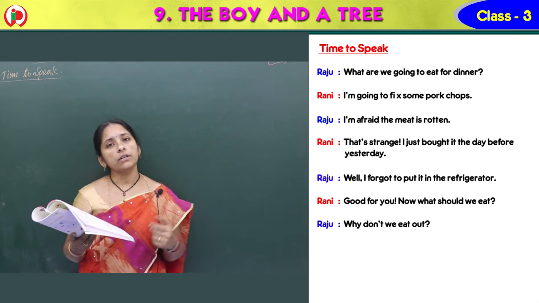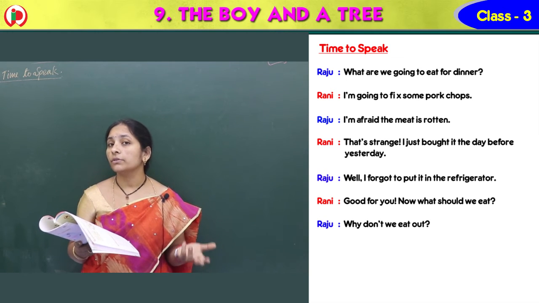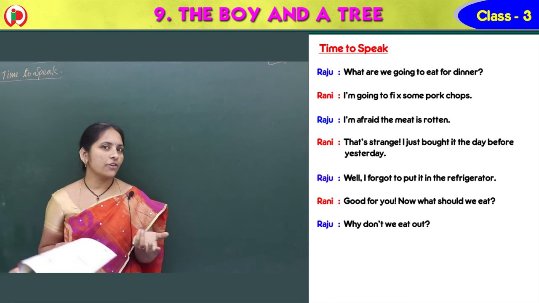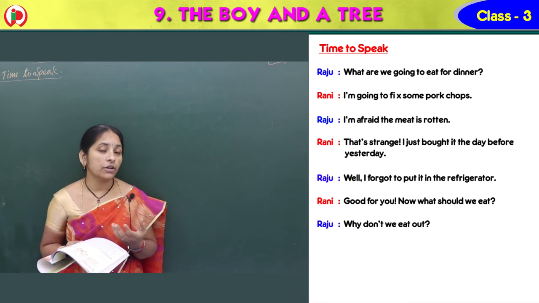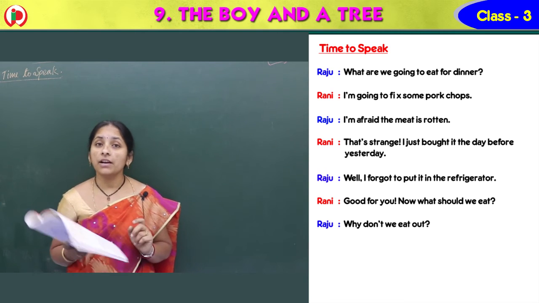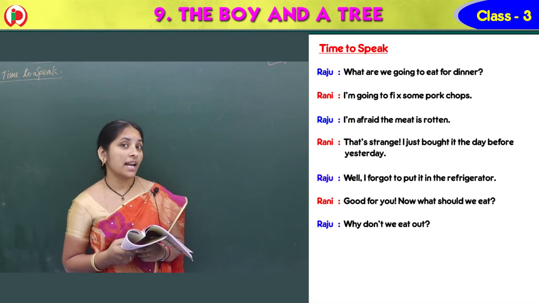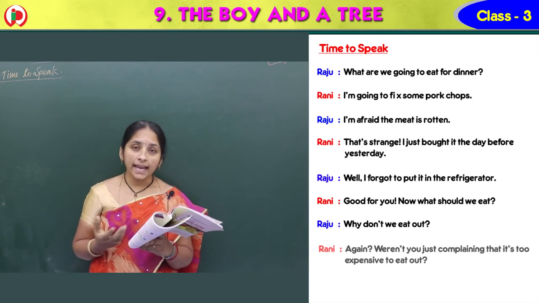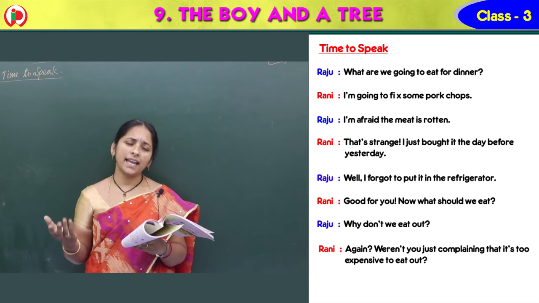So why don't we eat out? Why don't we go out and eat something right now? Whenever your mom is not interested to do any work or mom's health is not good, you say, mommy, shall we go out to a restaurant? Shall I order something? Like this.